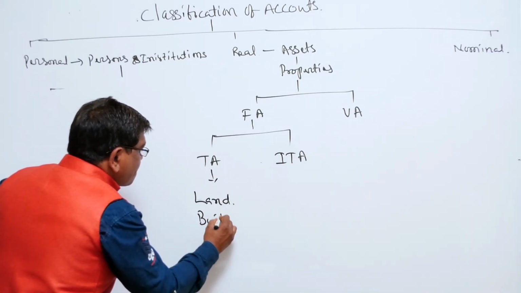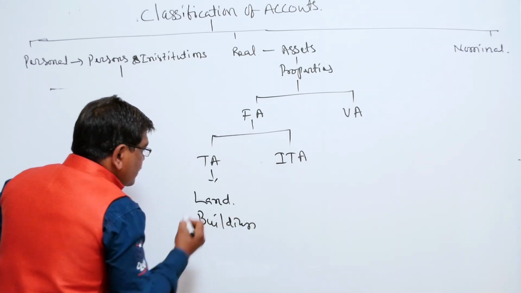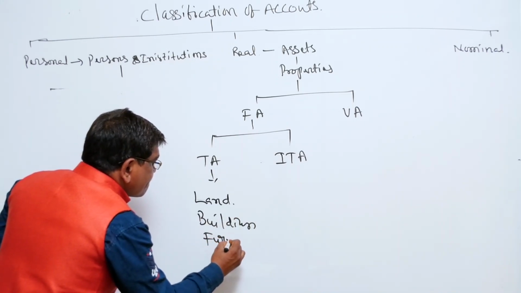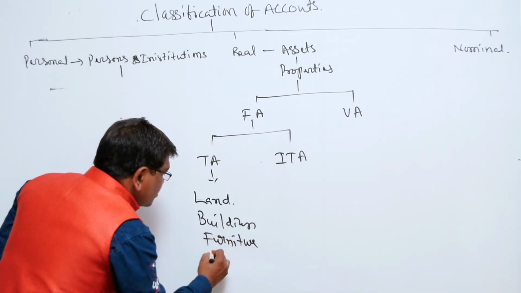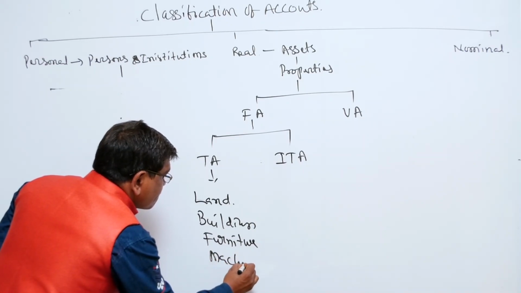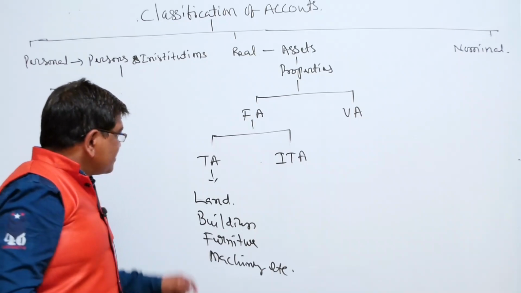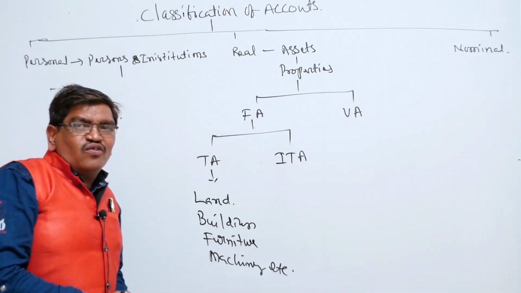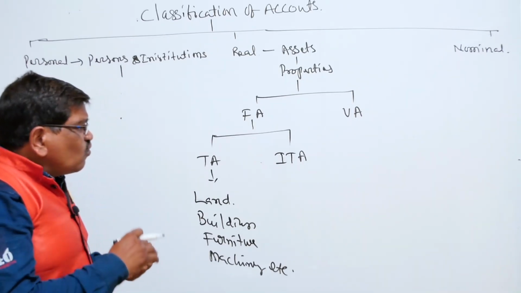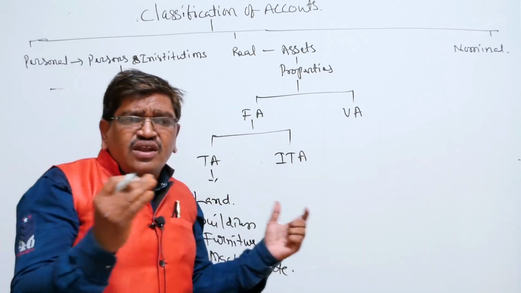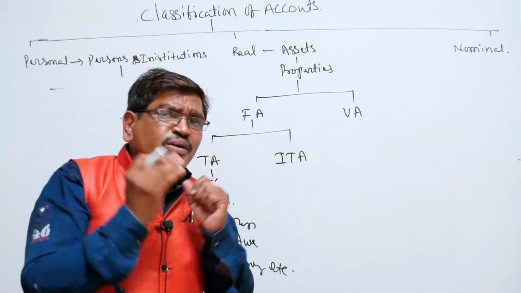buildings, furniture, machinery, etc. These are examples of tangible assets. So what about the intangible assets, which cannot appear in front of a human being?